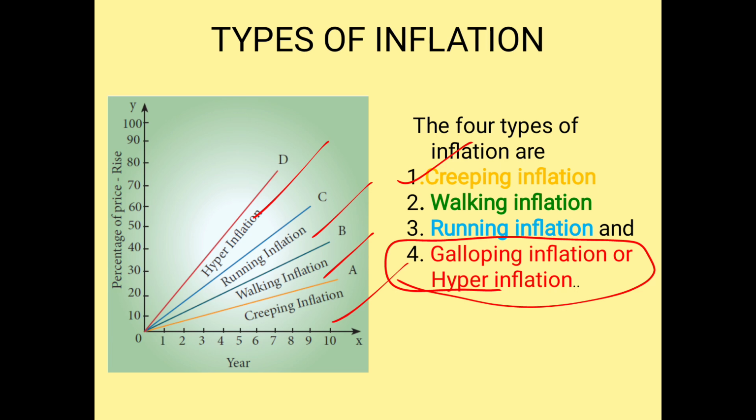Running is much faster, and the percentage of inflation is much higher than walking and creeping. Galloping, or hyperinflation: generally horses gallop, which is very, very fast. Galloping inflation is a hike in price where no human being can survive at that point because the prices are very high.